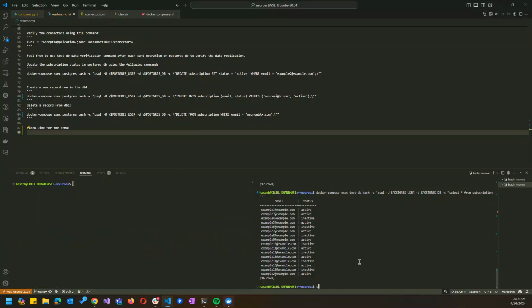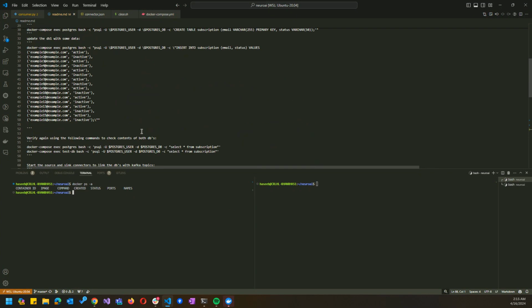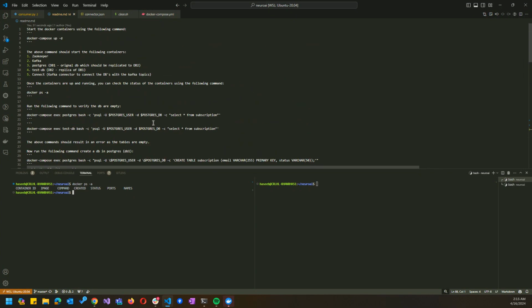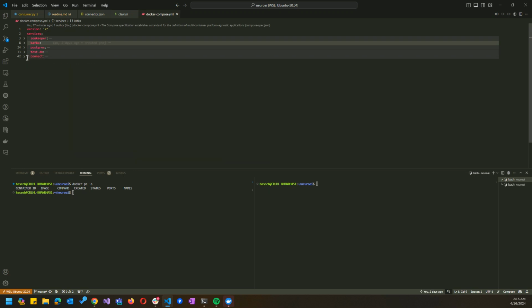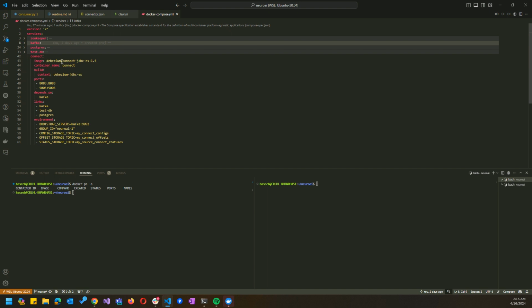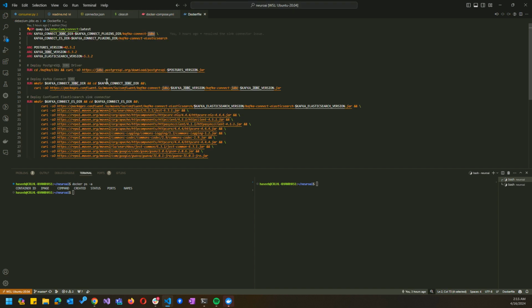So the purpose of this video is to do a quick demo and show that two different DBs are synchronized using Kafka and different Debezium connectors. Okay, so this is our YAML file. Basically, a quick overview is that we have 5 different services. The connector uses the Debezium connector and it uses a custom Docker image, which is over here.